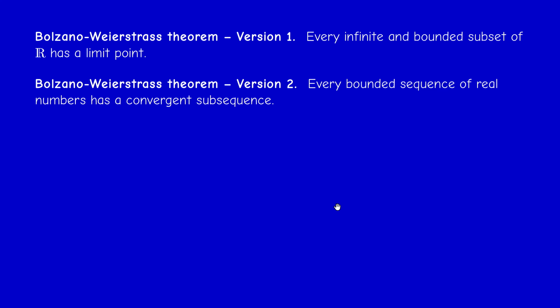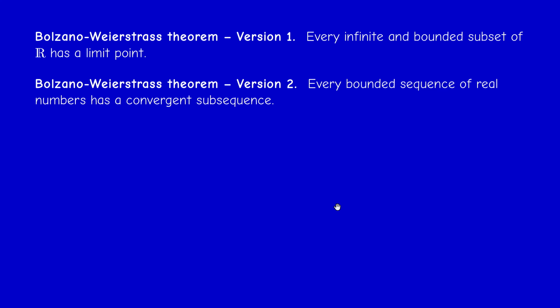Weierstrass was a German mathematician, so it's pronounced Weierstrass, actually, if you want the right pronunciation. Bolzano, I don't know, maybe he was Italian or something, so maybe it's Bolzano, I don't know.